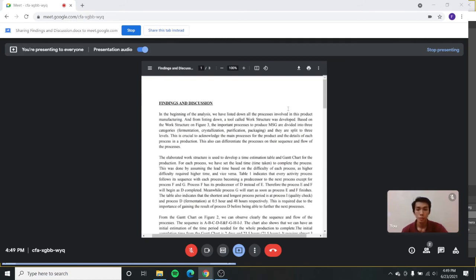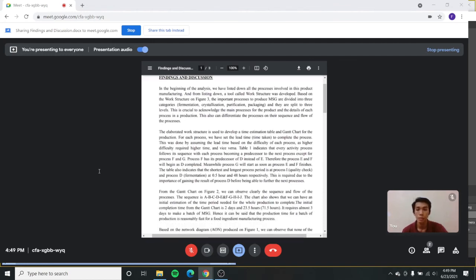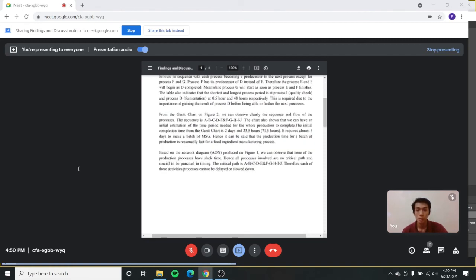Next, findings and discussions. For this product report, we have made several analyses to evaluate the processes involved. After listing every process and approximating the lead time, we have tabulated the data. From the approximated lead time for each process, we have designed an activity on node (AON) network diagram and acquired the critical path, which is A, B, C, D, E, and F, then G, H, I, J, with a total production time of 71.5 hours.